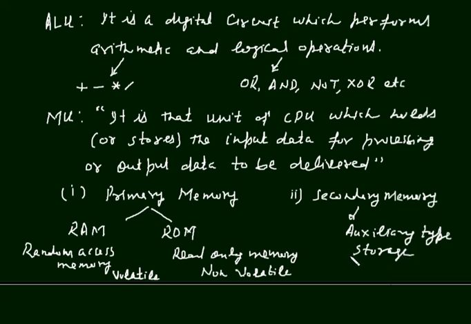All the external devices used to store the data, information or output are part of secondary memory. CD, DVD, pen drive, or the external hard disk, any type of external storage devices, is secondary memory.